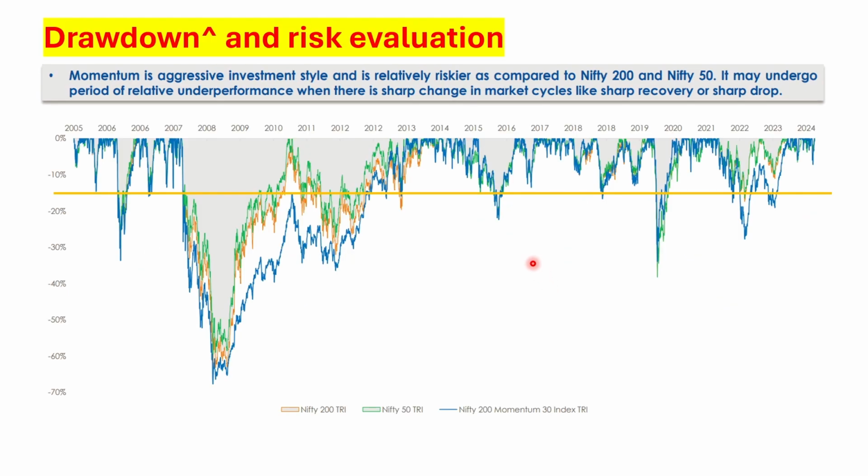But the other major thing is about the drawdowns and the risk. Here we can see the drawdowns are also very big. Like in 2008, there was a meltdown. Yes, this is an odd event, but here also Nifty 50 or Nifty 200 had around a 60% drawdown, but the drawdown of this index was around 70%.